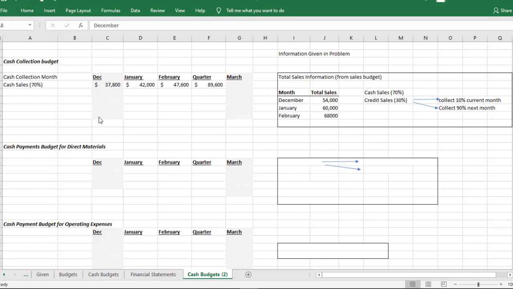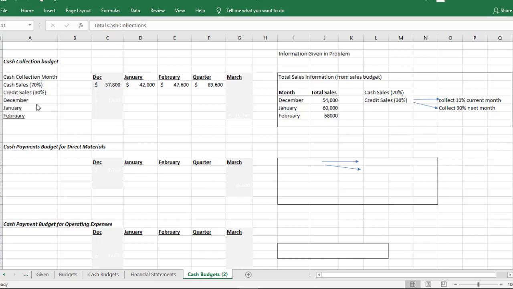I just want you to see where the money is moving around, and some of the money moves around in December and some of the cash moves around in March. So I'll put those there so you could see them. The cash sales are 70%, so we just take 70% of December, and that's how much cash went to them in December. 70% in January and February from their total sales.